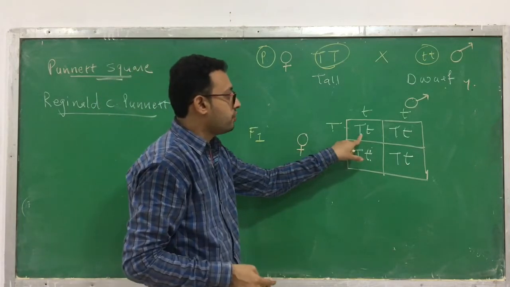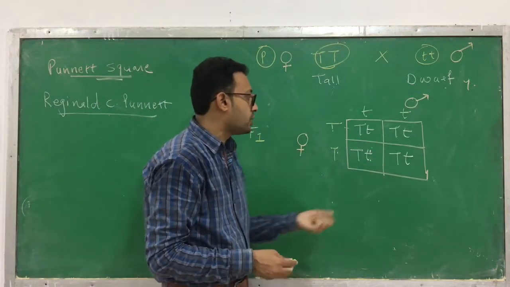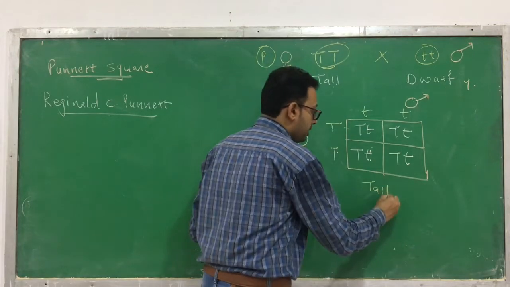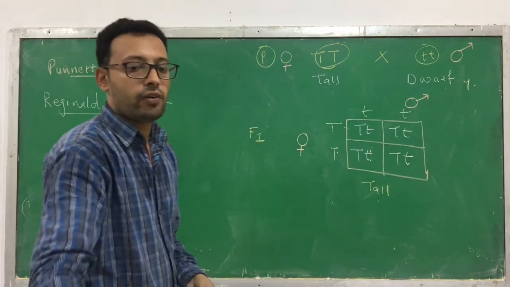In the F1 generation, you can see capital T, small t. All the plants were tall. Such kind of the characteristic you have obtained.